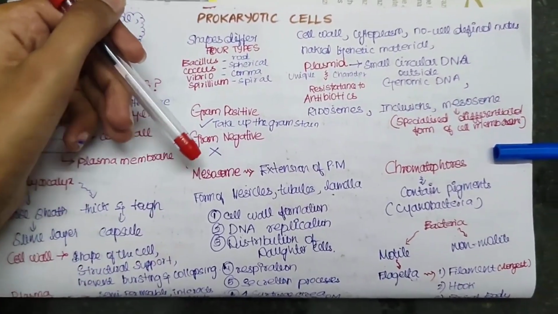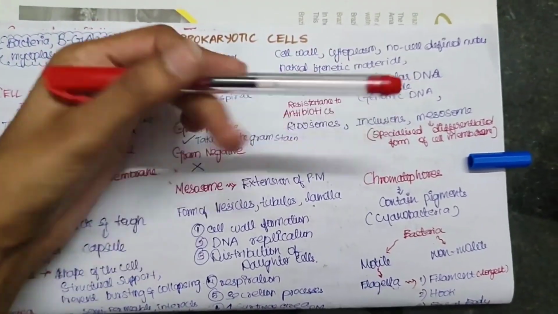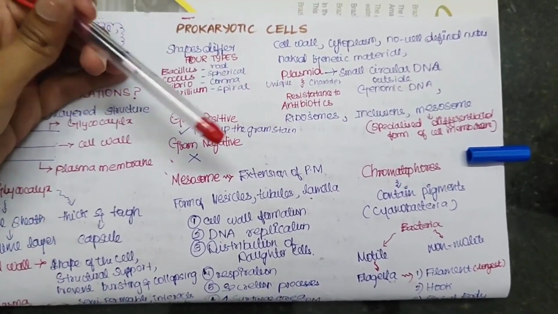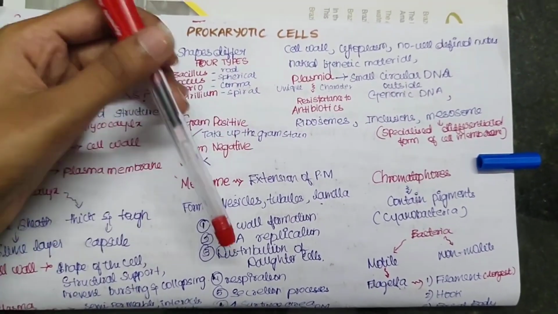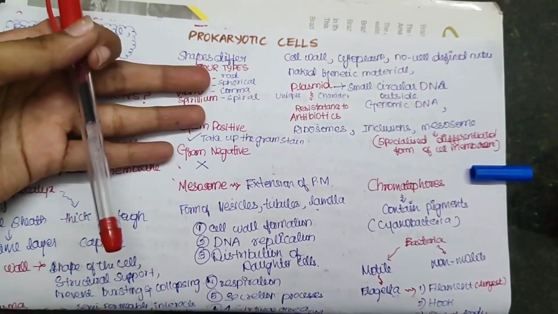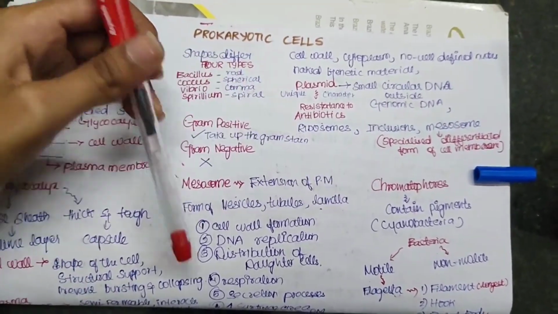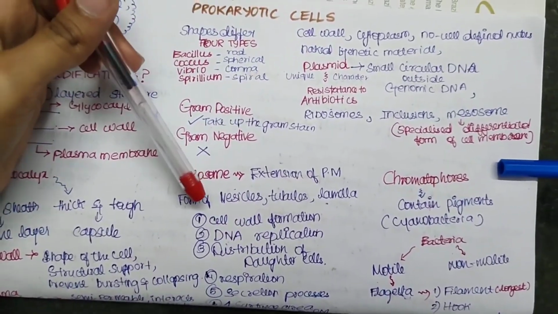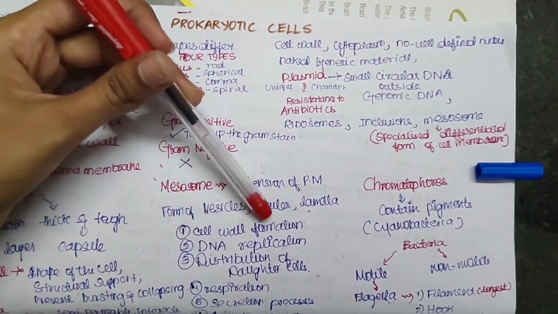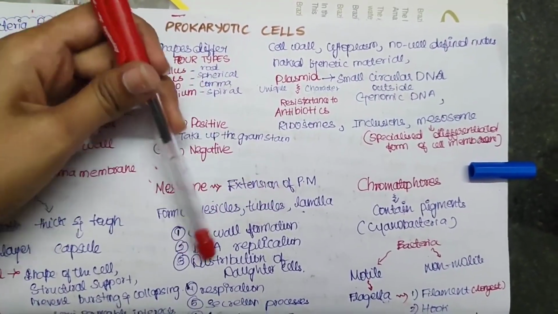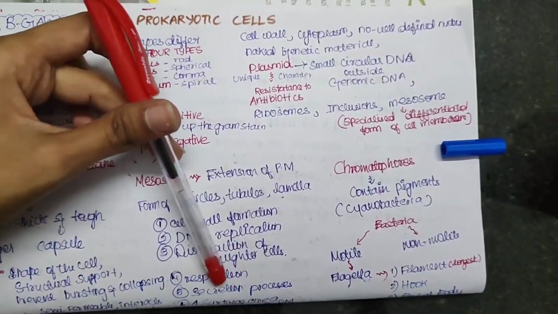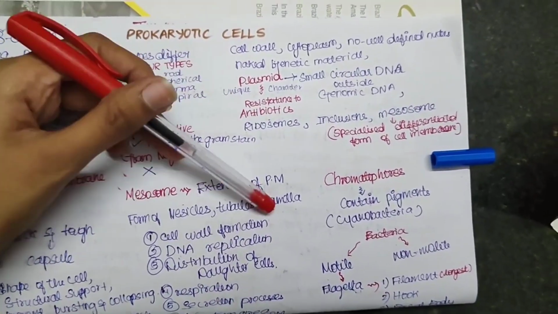And we have some specialized structure called mesosome, which we have discussed here. These are nothing but extensions of the plasma membrane, okay, and these extensions can be in the form of vesicles, tubules and lamella. There are three forms of the mesosome, and the functions are they are helpful in cell wall formation, DNA replication, distribution to daughter cells, respiration, and secretion. Also, it increases the surface area of the plasma membrane.